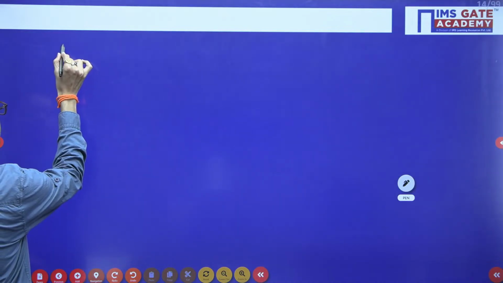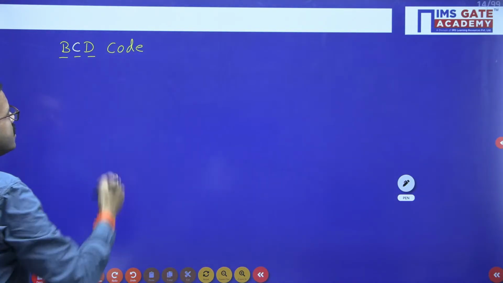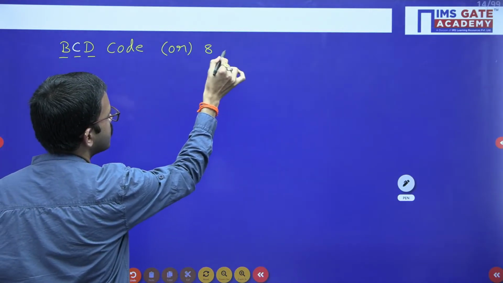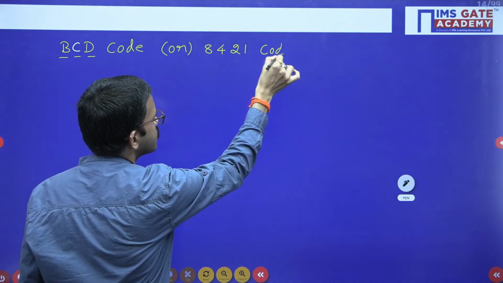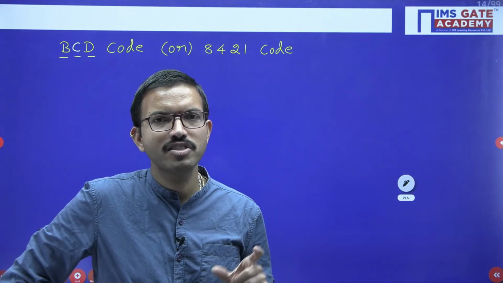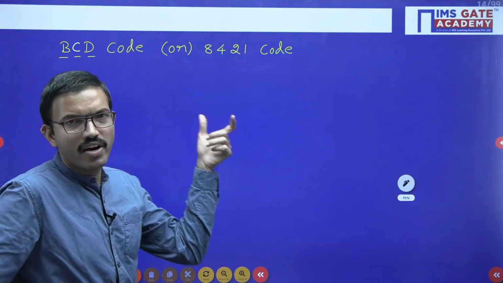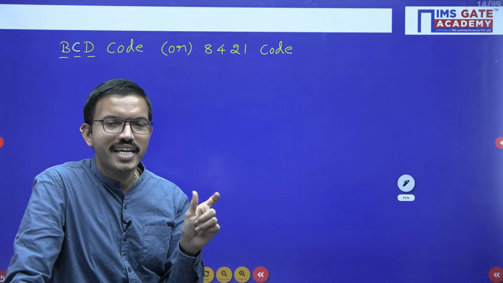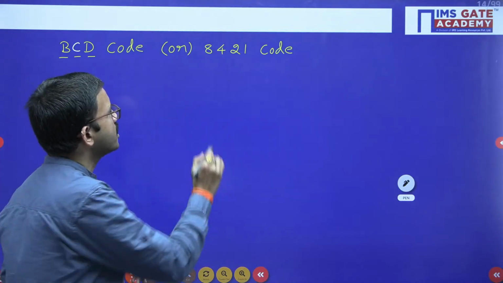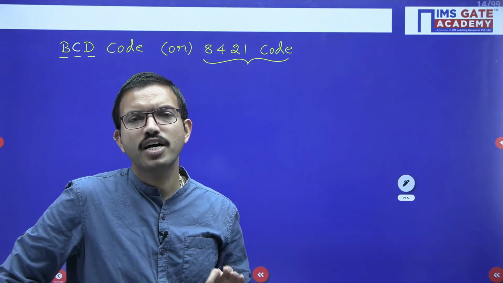Binary codes. Among that, the first code is BCD code. The full name of this one is binary coded decimal. The other name of this code is 8421 code. Here this particular code we are using for representing decimal digits. Since we have 0 to 9 for a single decimal digit, 10 possible values are there. For representing 9 we require 4 bits. That is the reason we represent every decimal digit with the help of 4 bits. That's why it is mandatory that by using BCD code or 8421 code, each and every decimal digit we have to represent with 4 bits.